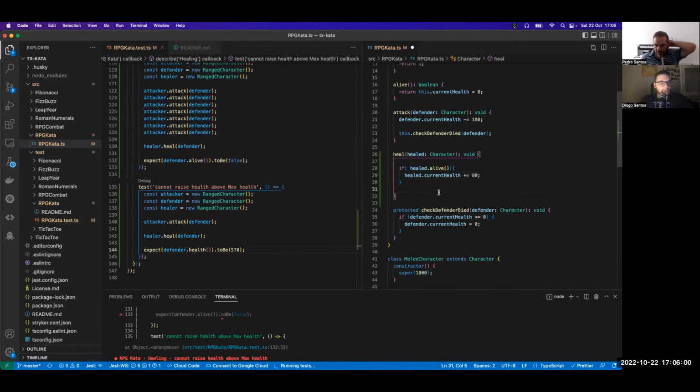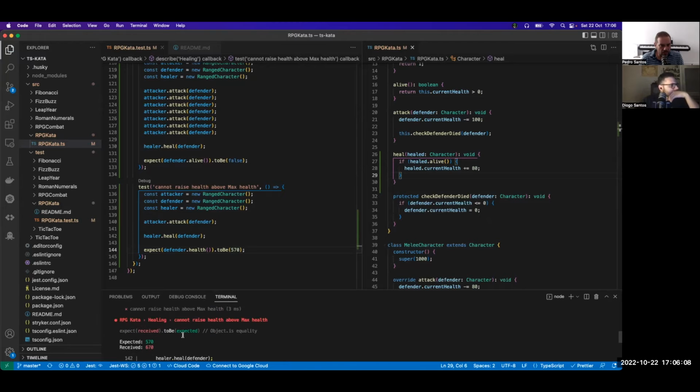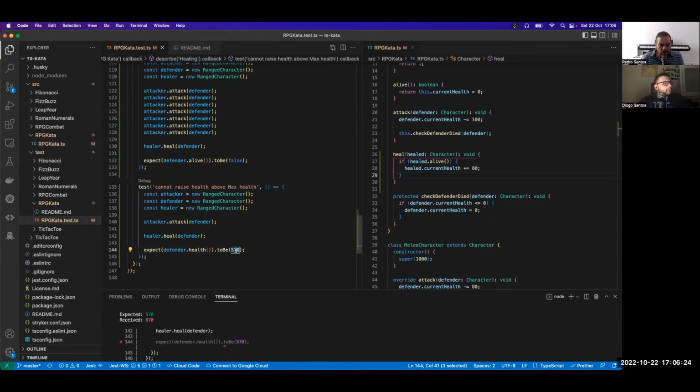Let's see if the test works. Return what? No, oh, we don't need return, it's a void. Oh. Yeah, okay. So now you need to see why this attacker attacked the defender. Why did it go to 670? Comment out the healing line. Oh, wait, it's actually not wrong, right?